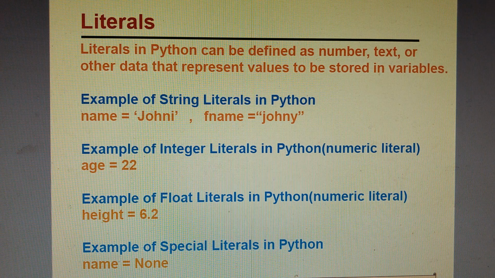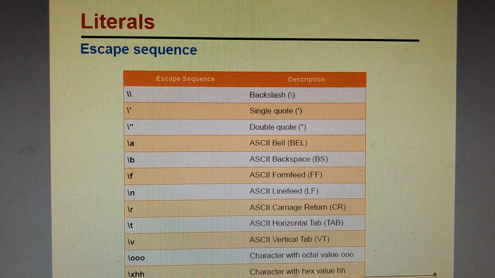An example of a special literal is when we have one more special data type or literal which is called None. So name is equal to None means the name variable is containing nothing. So None is also one of the literals.